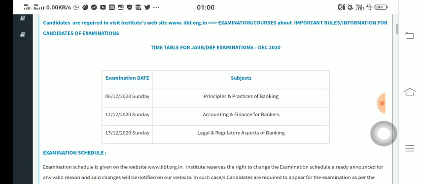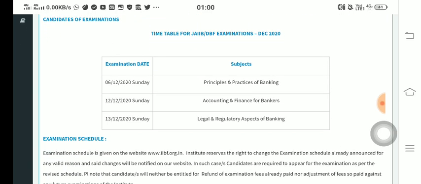Here is the examination schedule. I had talked earlier about these dates: paper 1 is going to happen on 6th, paper 2 on 12th, and paper 3 on 13th. In the last video I forgot to talk about the examination fees. Suppose you are a first-time registration member and you already have a membership card, then you will have to pay approximately 3500. I don't remember the exact amount, but it's around 3500.